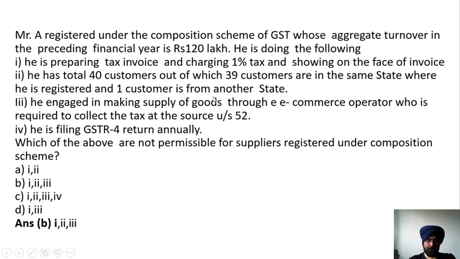The second statement is also not correct. He cannot make an interstate supply if a person opts for the composition scheme, and he cannot supply goods through an e-commerce operator who is required to collect TCS under section 52, because in that case the consideration would be collected by the e-commerce operator. So a composition scheme dealer cannot supply through an e-commerce operator, but a composition scheme dealer can file GST-04 return annually, and he has to pay his taxes in form GST CMP-08 on a quarterly basis, and he can file the return annually. So statement 4 is correct, but the first, second and third statements are not correct.